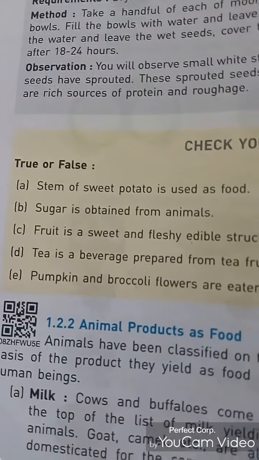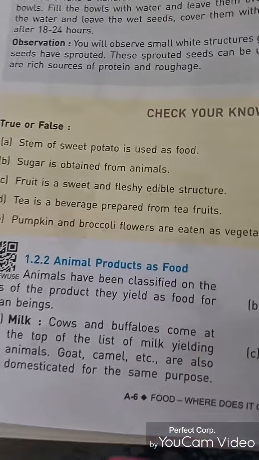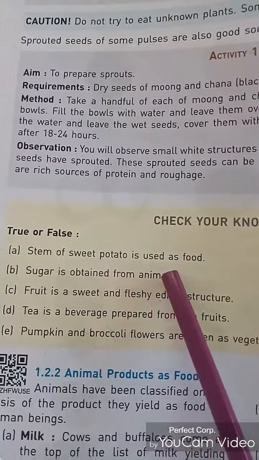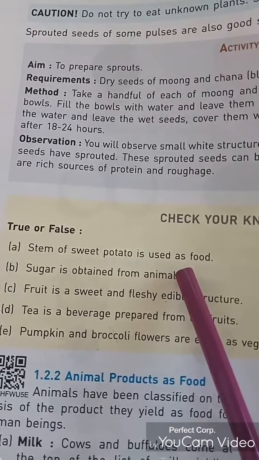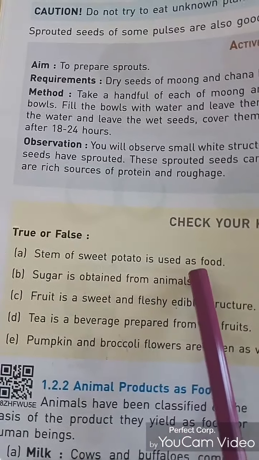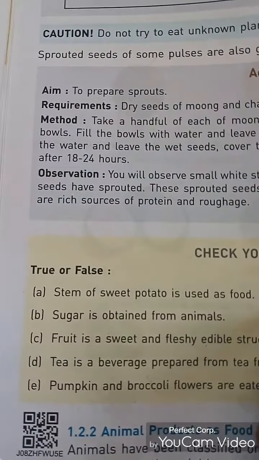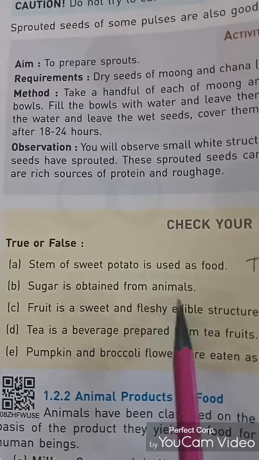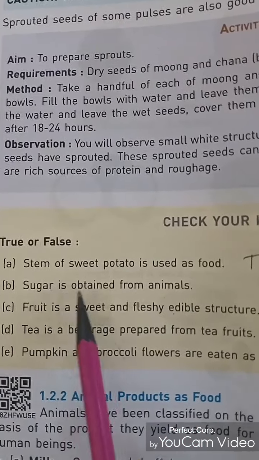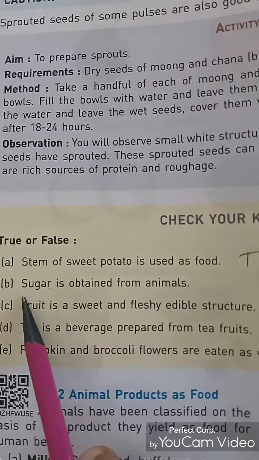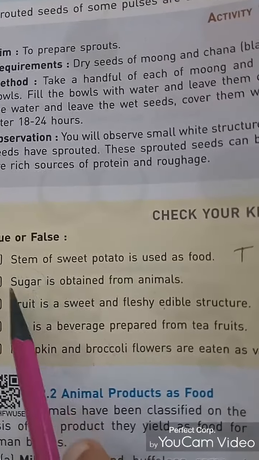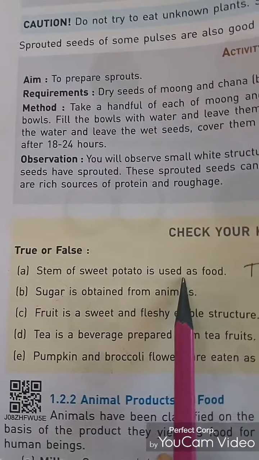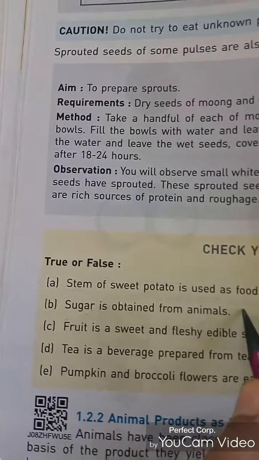Now we will solve the true or false. It is page number A6. Okay, see, the stem of the sweet potato is used as food. Yes, the sweet potato stem we use as food, so it is true. Okay, sugar cane is obtained from animals. Is it? No. Sugar cane we obtain from the plant. Sugar is obtained from the sugar cane, and the sugar cane is a stem of the plant, right? So it will be false.